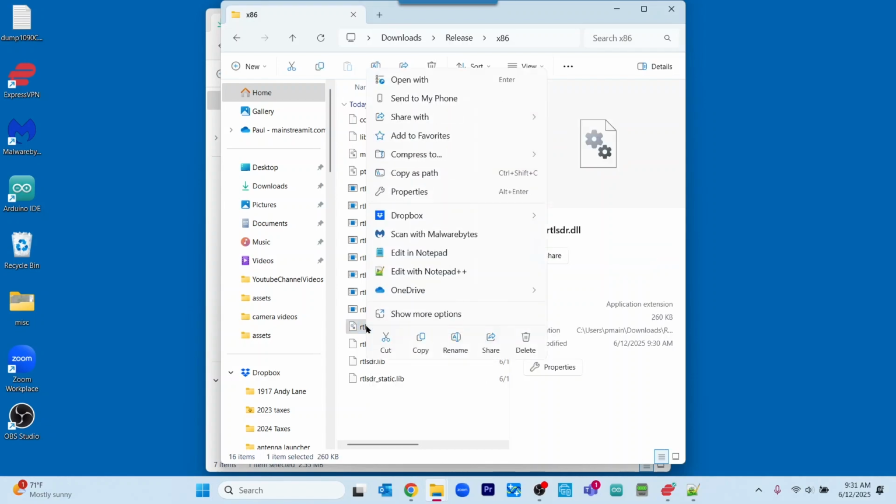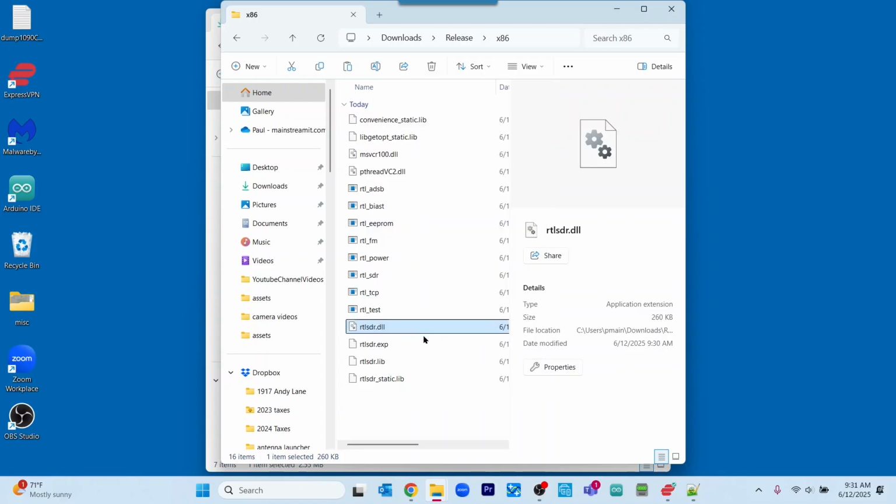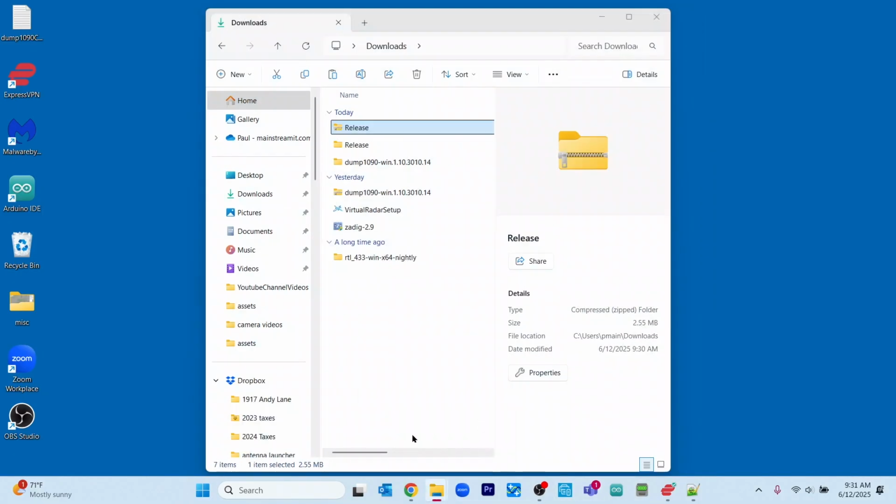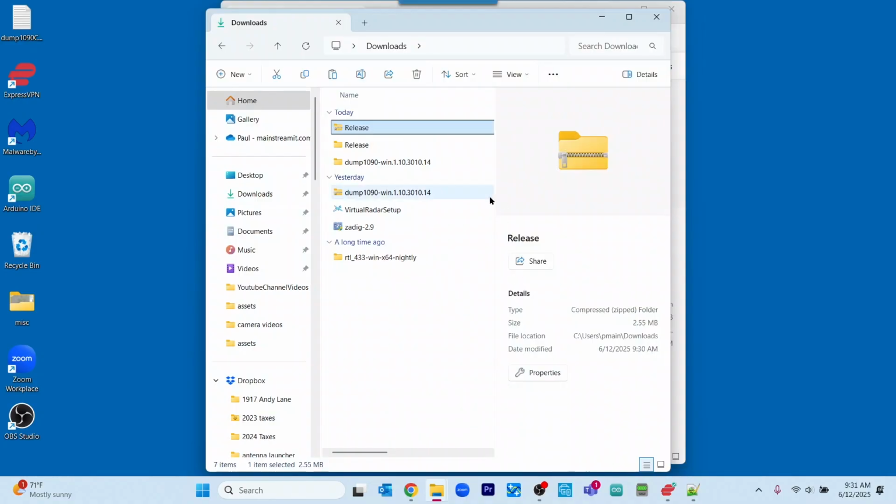And we're going to copy that. And then we're going to next move over to our downloads directory, but I'm sorry, we're still in the downloads directory here.